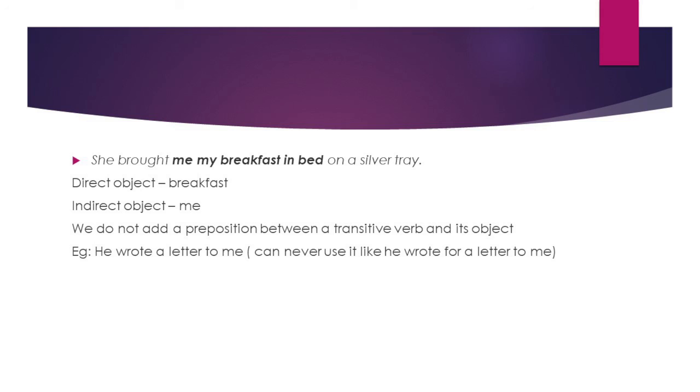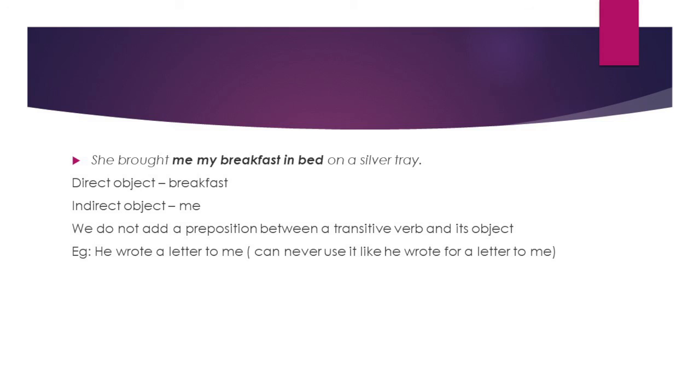To sum up, intransitive verbs are verbs that are used without an object. Transitive verbs have both subject and object. In the case of some transitive verbs, there would be a direct object and an indirect object.